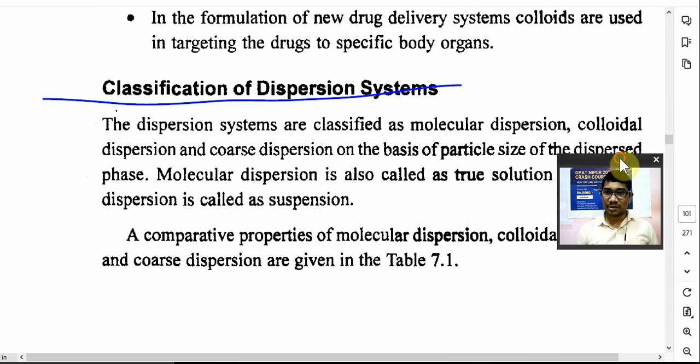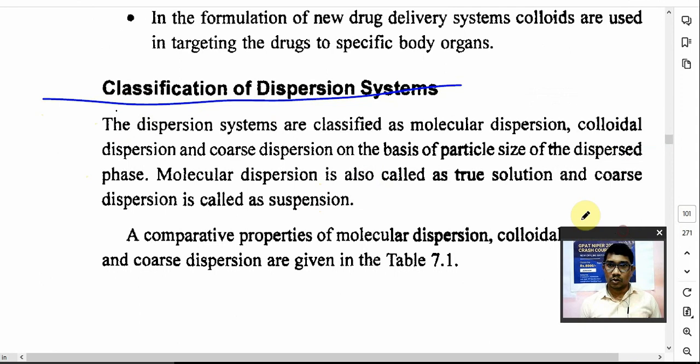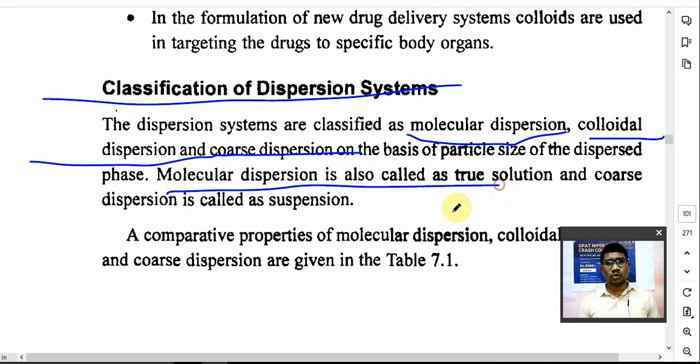Dispersed systems are classified into three types: molecular dispersion, colloidal dispersion, and coarse dispersion, on the basis of particle size of the dispersed phase. Molecular dispersions are also known as true solutions. A question has already come on this. Molecular dispersions are also known as true solutions, and they have a particle size of less than 1 nanometer.